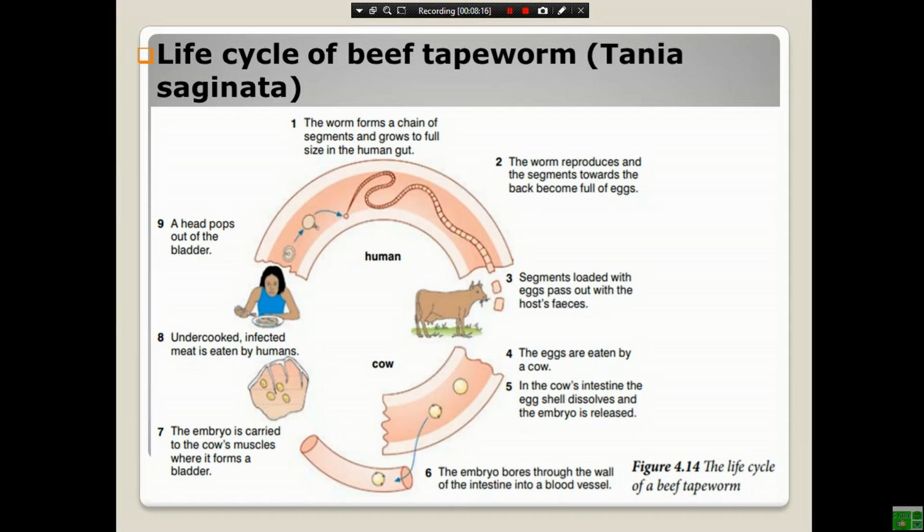Six, the embryo bores through the wall of the intestine into a blood vessel, which means it is circulated. Seven, then the embryo is carried to the cow's muscles, where it forms a bladder. Eight, undercooked infected meat is eaten by humans, like we call eating kurt. And lastly, the head pops out of the bladder. This is the main life cycle of beef tapeworm or Taenia saginata.